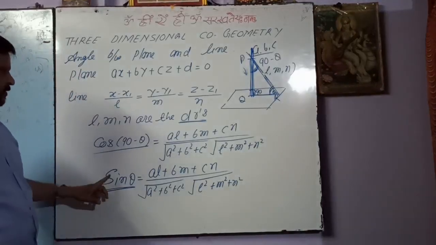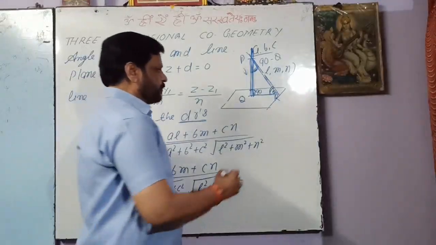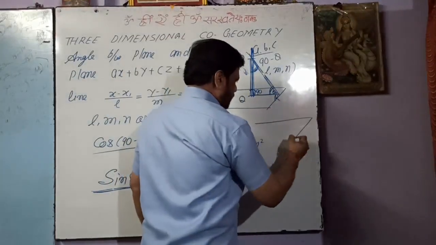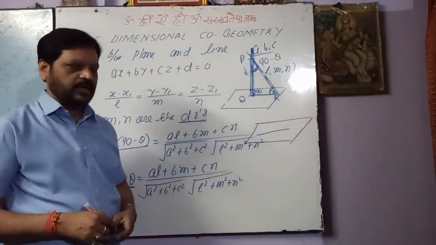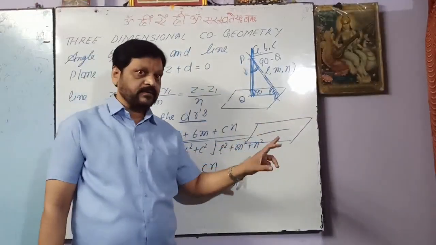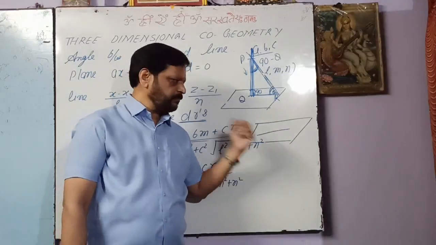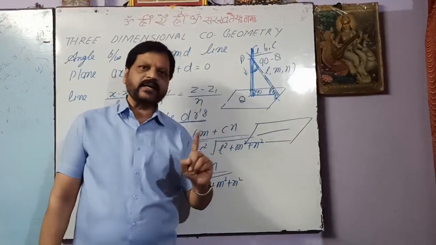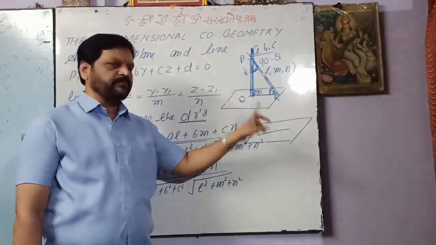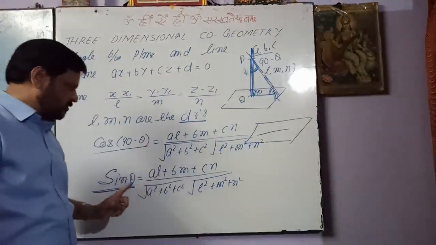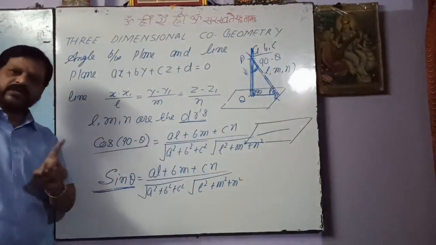Clear? Now with the help of this formula we can derive one more condition: when a line is completely lying on the plane, remember, completely lying on the plane, it means the angle between them will be 0, and we know sin 0 is 0.